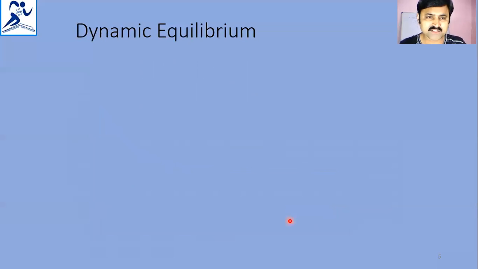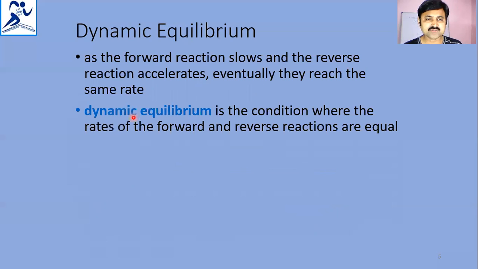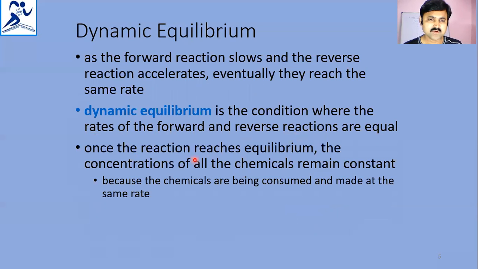Now we'll see what dynamic equilibrium is. As the forward reaction slows and the reverse reaction accelerates, eventually they reach the same rate. So dynamic equilibrium is a condition where the rates of the forward and reverse reactions are equal. Once the reaction reaches equilibrium, the concentrations of all the chemicals remain constant because chemicals are being consumed and made at the same rate.